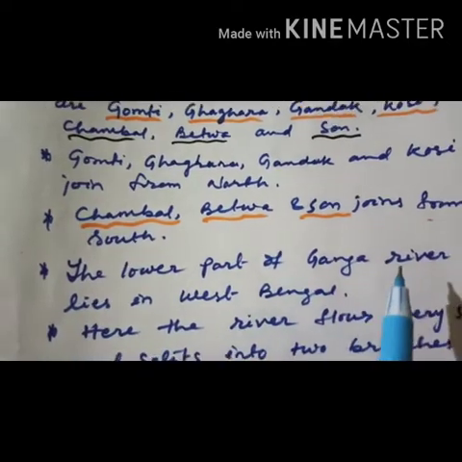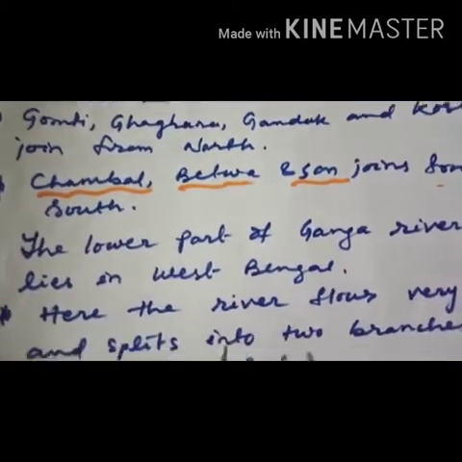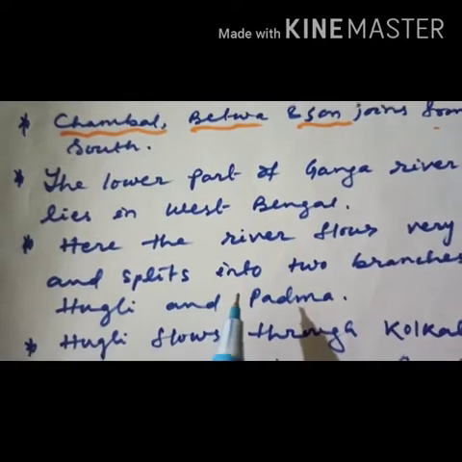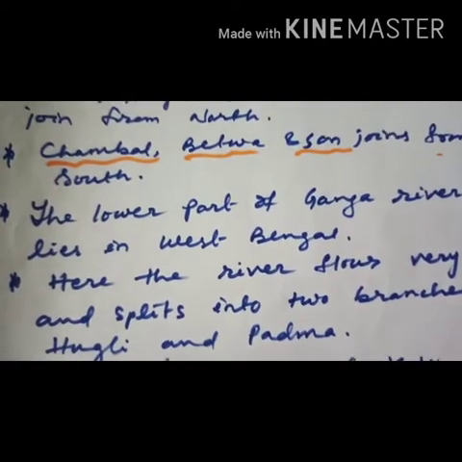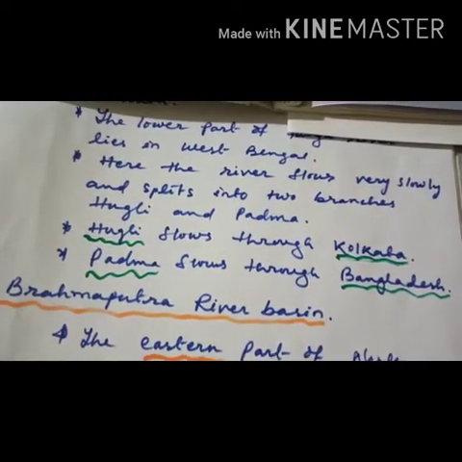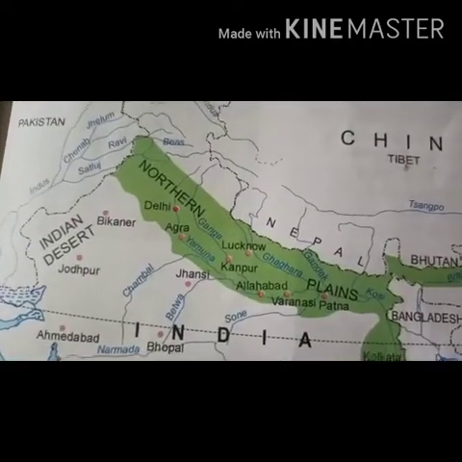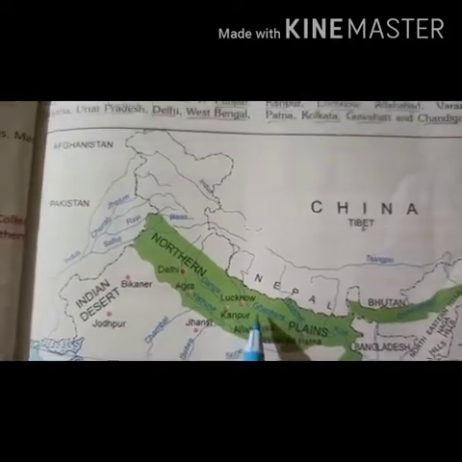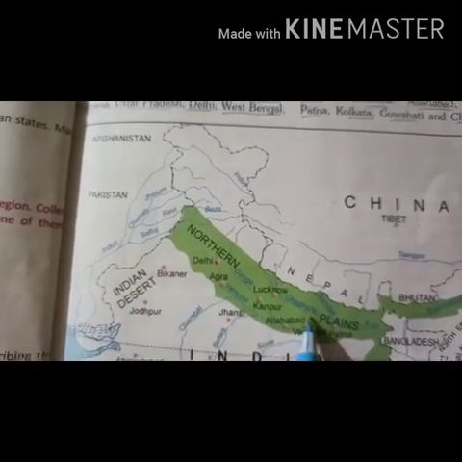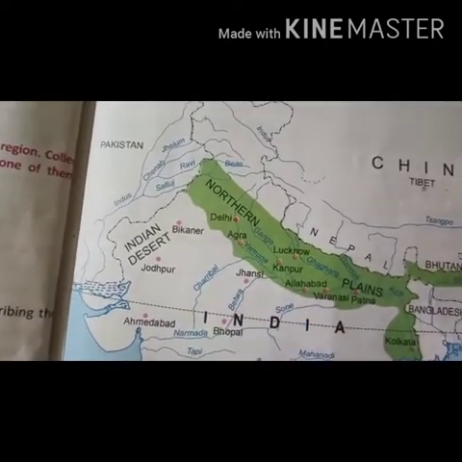The lower part of the Ganga river lies in West Bengal. Here the river flows very slowly and splits into two branches, Hooghly and Padma. Hooghly flows through Kolkata and Padma flows through Bangladesh. Now look at this, children. The tributaries Ghagra, Gandak, Kosi join from the north, and Chambal, Betwa, Son join from the south.